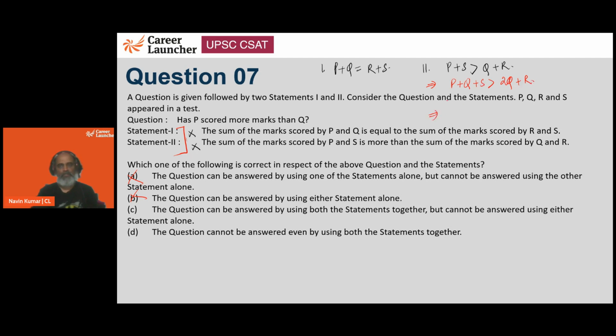So we know that P plus Q is nothing but R plus S, which is greater than 2Q plus R. So we get that S is greater than 2Q.